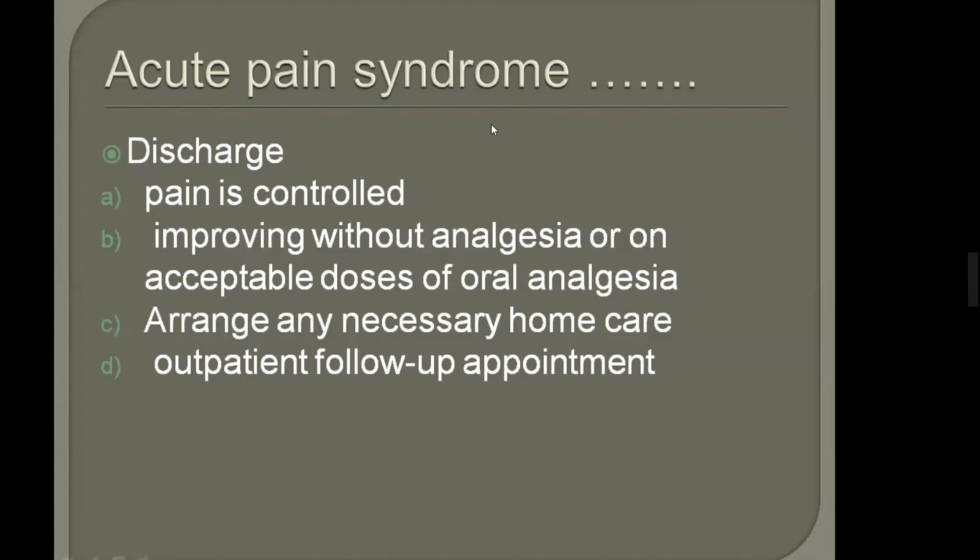Okay. So acute pain, now it is the end of the acute pain, in which we will discharge the patient when obviously the pain is controlled and the patient has improved without analgesia, or we have to give an acceptable dose of analgesia. When we send the patient home, we will not forget her. We will arrange home care if she cannot come, or an outpatient follow-up appointment if possible.